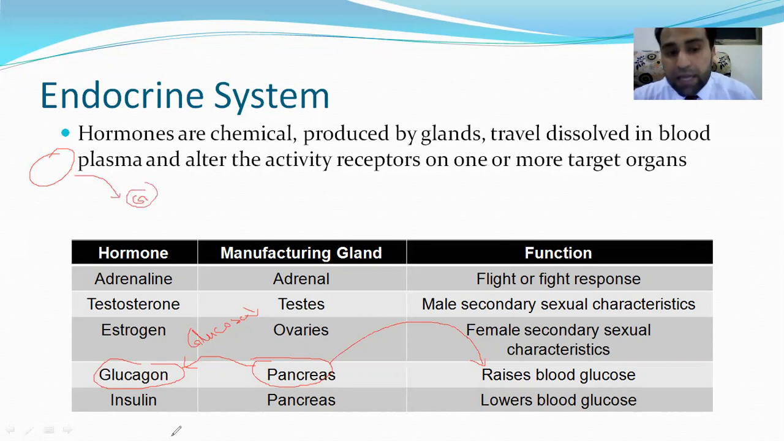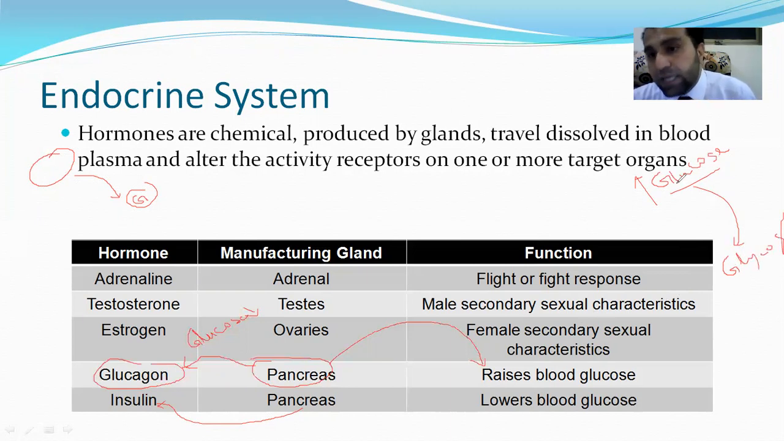While insulin is produced by pancreas, if the glucose level is more than normal in your body, what will happen? If it is more than normal, this insulin will bring the glucose level to normal. It will lower that glucose level. How will it lower? Insulin will convert this glucose into glycogen, or this insulin will increase the breakdown of glucose.